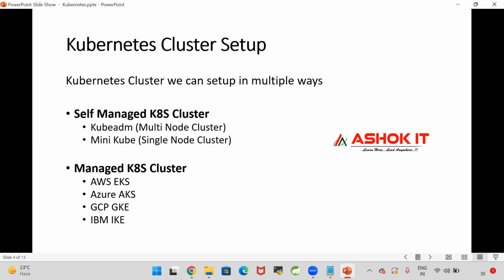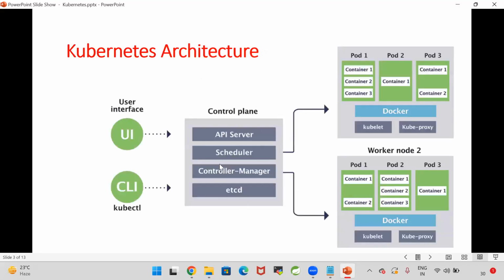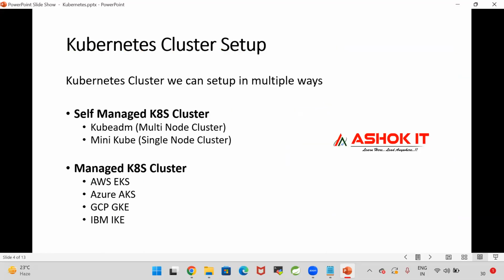In that self-managed cluster, again, we have 2 types of clusters. One is Minikube, another one is Kubeadm. Minikube is nothing but a single node cluster. What is the meaning of a single node cluster? The architecture of control plane and worker nodes will not be available. In one machine only, the control plane will run and the worker node also will run. Only one node will be available, and in that node, everything will be there. That is called a single node cluster.